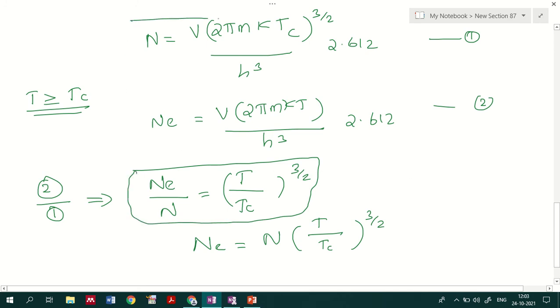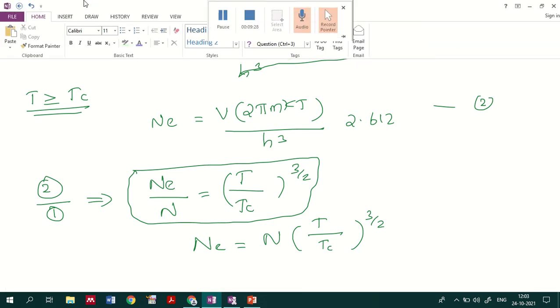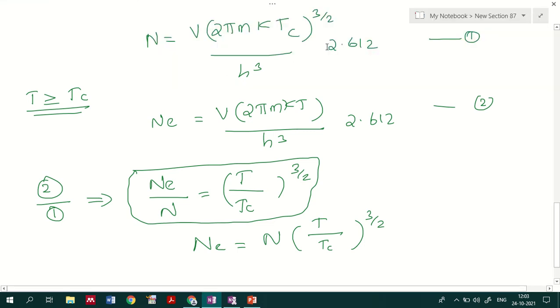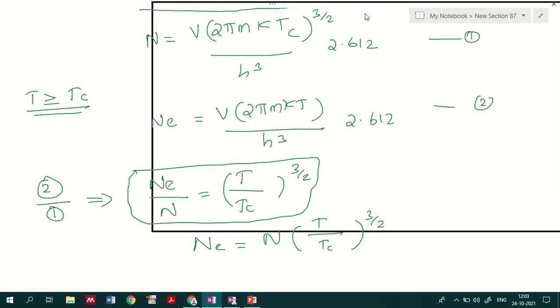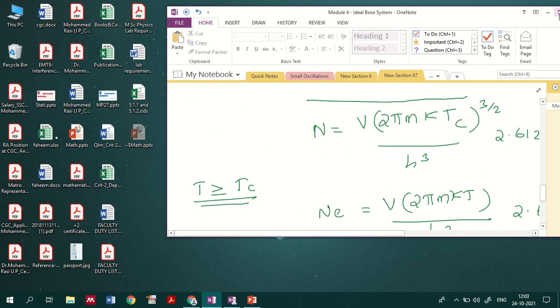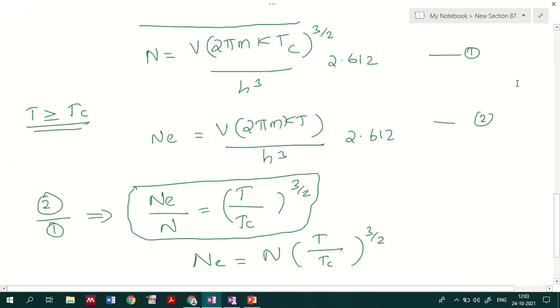This also you have to note down: the number of particles at the characteristic temperature.